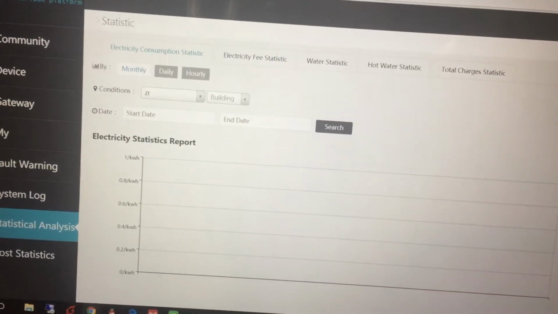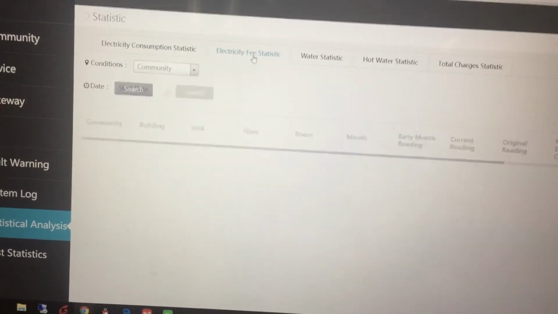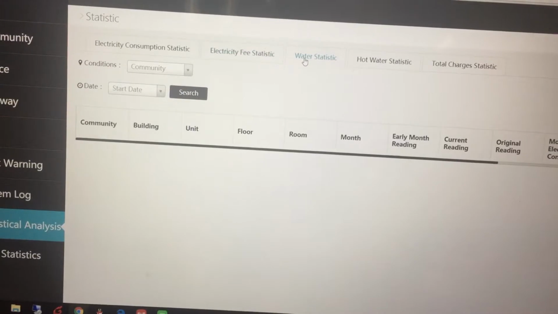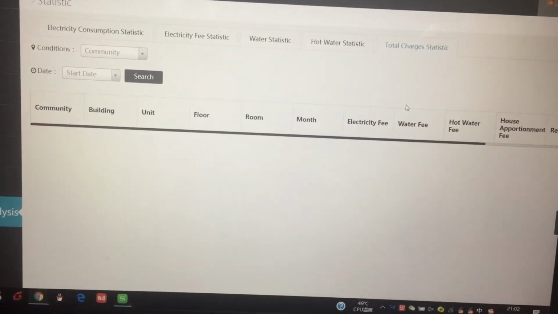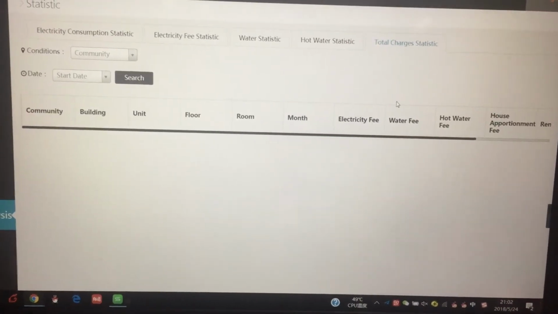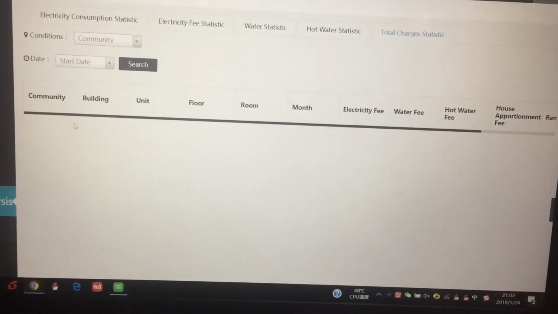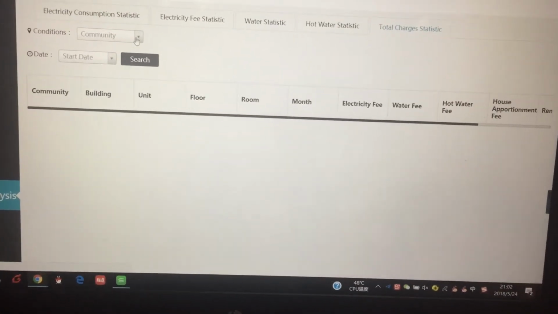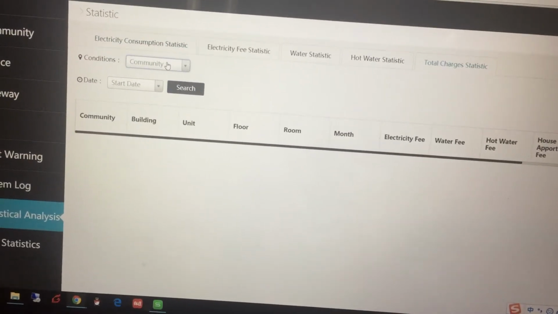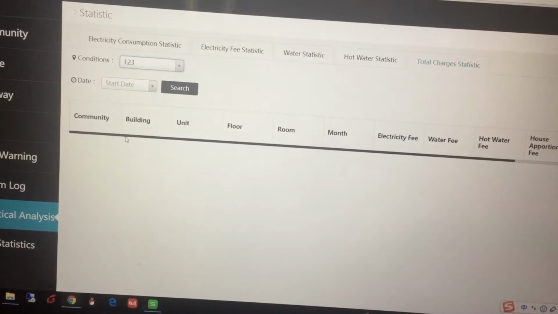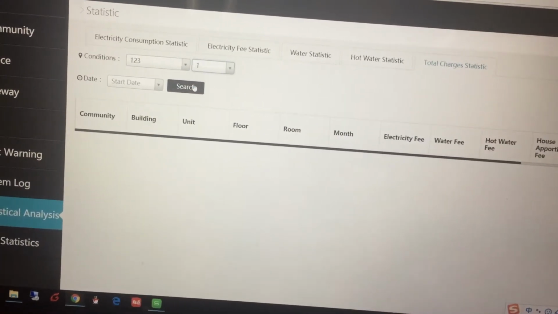We also have reports for different devices. This is the electricity and water, hot water, and total charges. So it's very easy for the owner to total the charge information. You can also quick search here by community and by building to find the information.